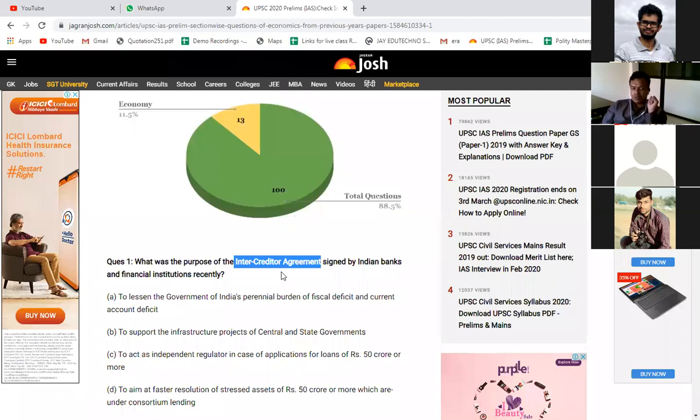Now, you know what credit is? Credit means, as all of you know, we take a loan from somewhere, then it is called credit. So intercreditor agreement means an agreement signed between banks when they take a loan. Am I right? As I told you, sometimes when the commercial banks are in need of money, they do borrow money from the other commercial banks also.